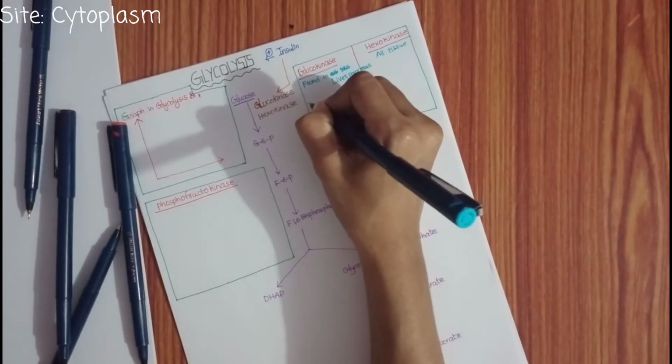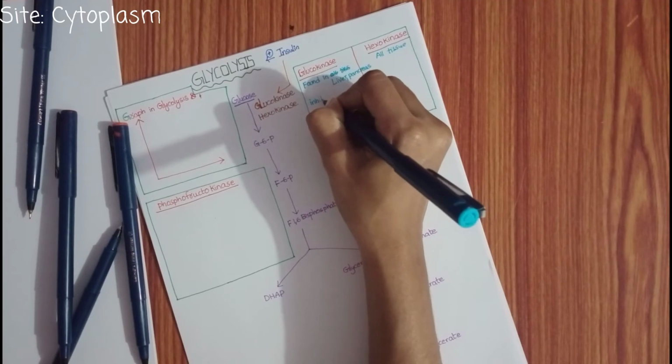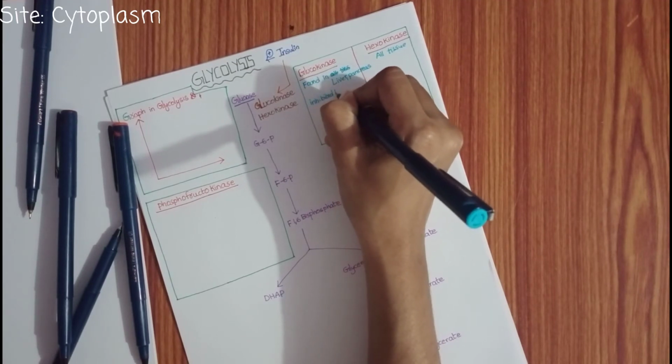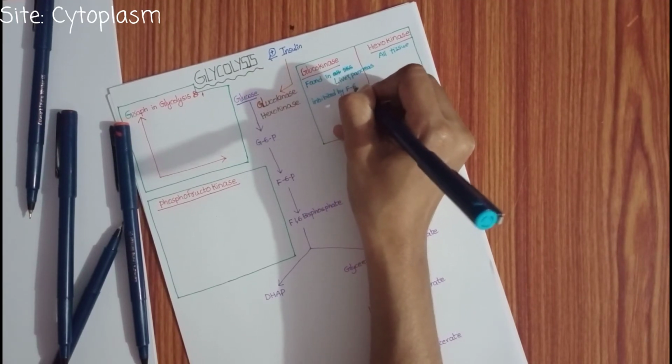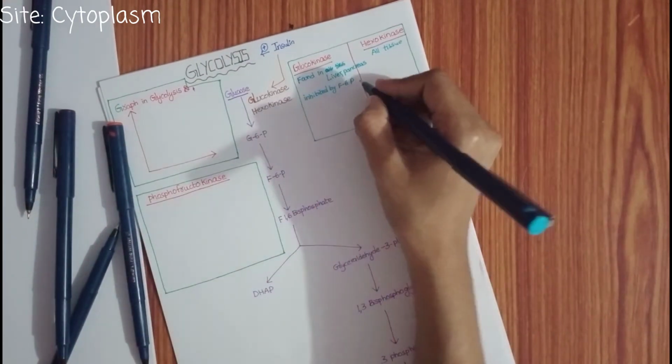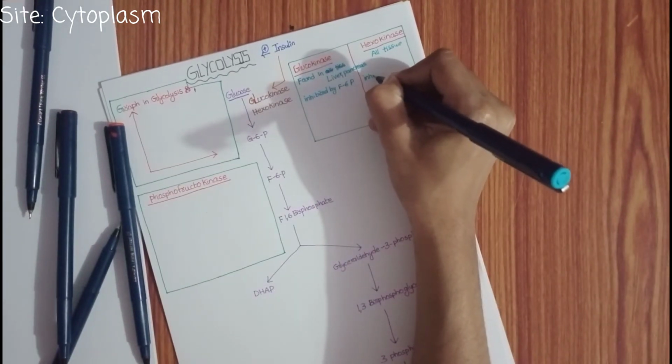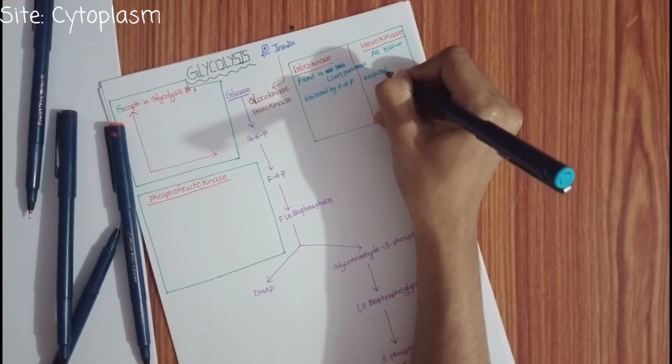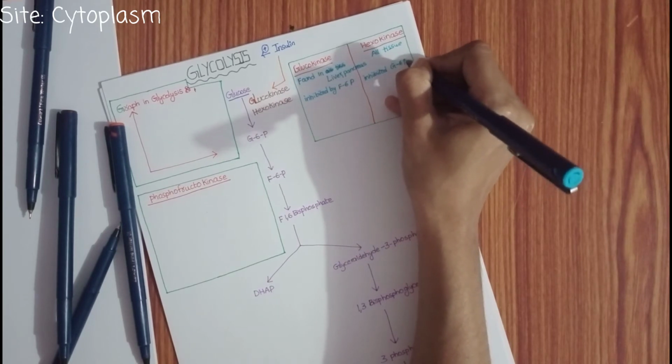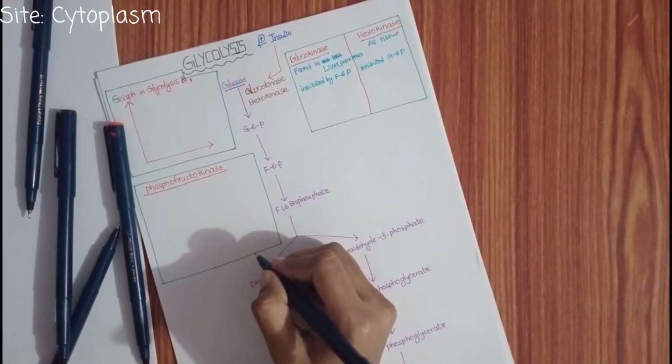Okay, glucokinase is inhibited by fructose 6 phosphate, and hexokinase is inhibited by glucose 6 phosphate. Are you getting my point?